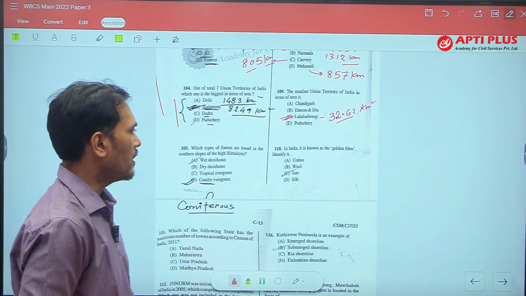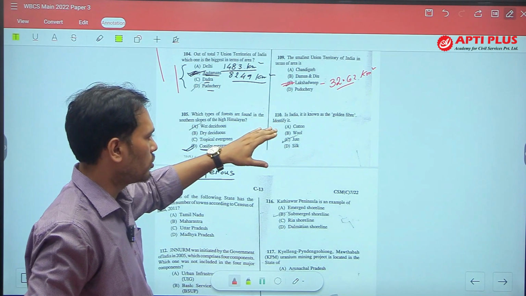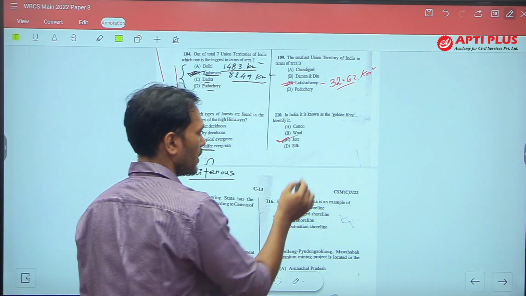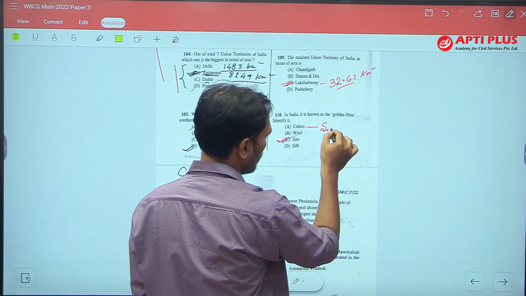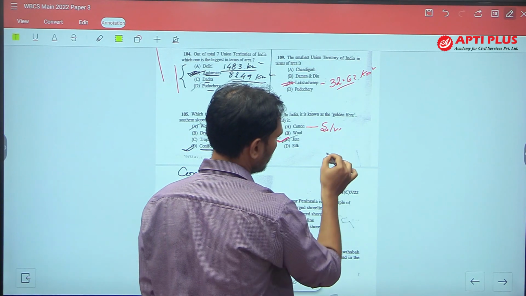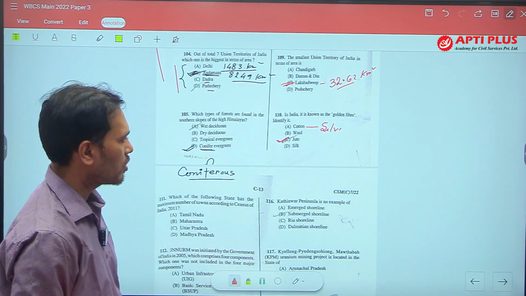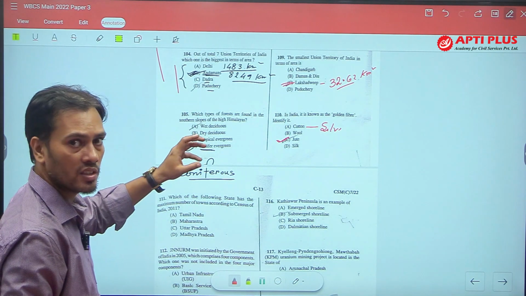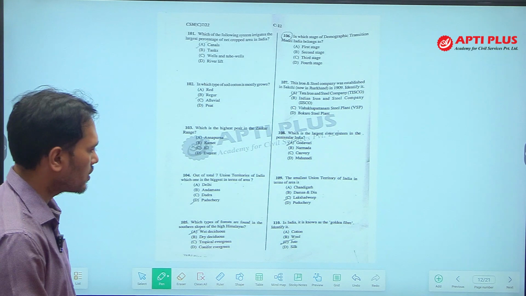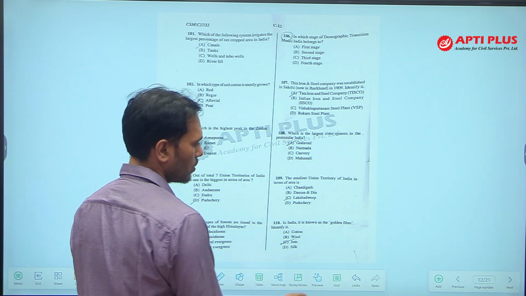Okay, next question, in India it is known as the golden fiber. So, which out of cotton, wool, jute, silk, is known as golden fiber? The answer is jute. Jute is known as golden fiber, and you have to know cotton is known as silver fiber. Cotton is called silver fiber. So, remember this. The answer of this question is C, jute. So, the answer of question number 110, in India it is known as the golden fiber, answer is jute.